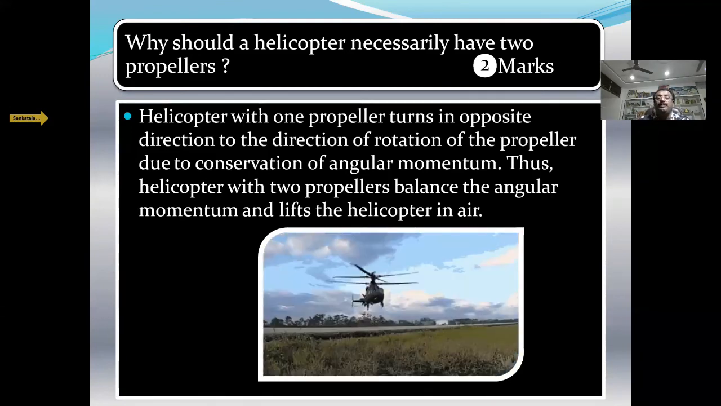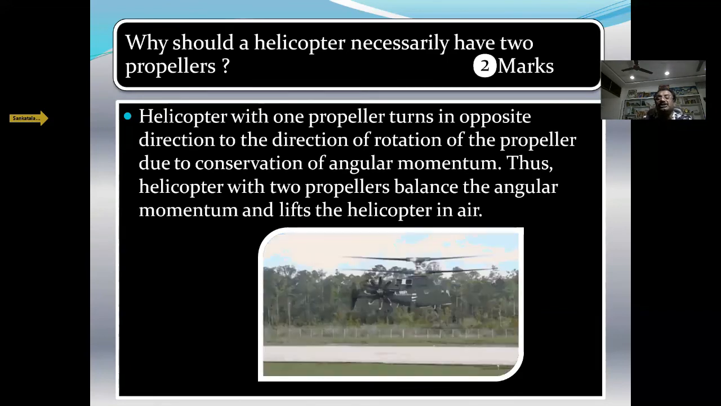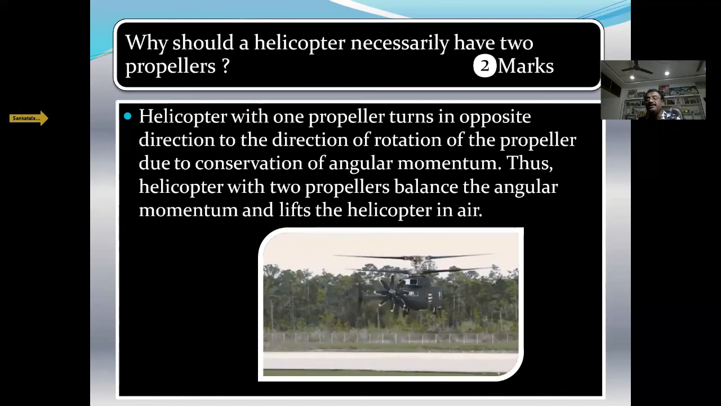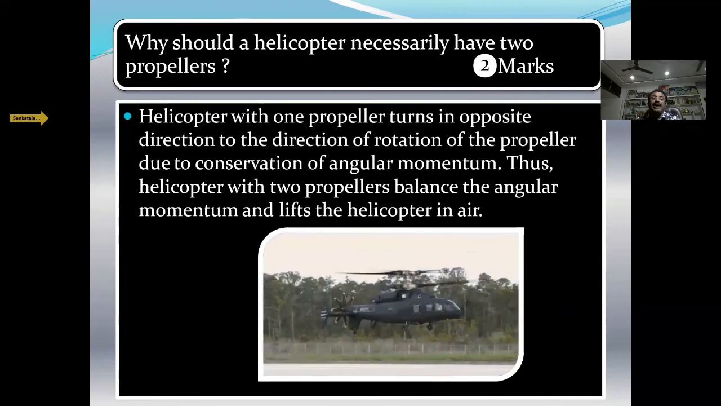If it has two propellers, what happens? The helicopter will keep its angular momentum constant. Then the helicopter will obey the principle of conservation of angular momentum. Then the helicopter can fly in the air.